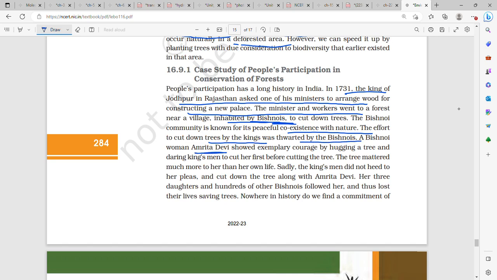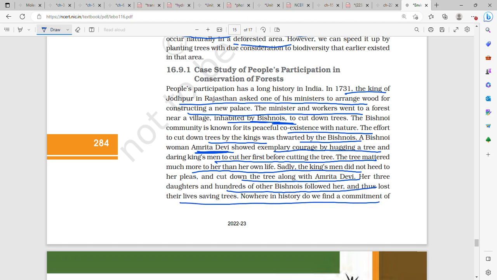A Bishnoi woman named Amrita Devi showed exemplary courage by hugging a tree and daring the king's men to cut her first before cutting the tree. The tree mattered much more to her than her own life. Sadly, the king's men did not heed her pleas and cut down the tree along with Amrita Devi. Her 3 daughters and hundreds of other Bishnois followed her and thus lost their lives saving trees.